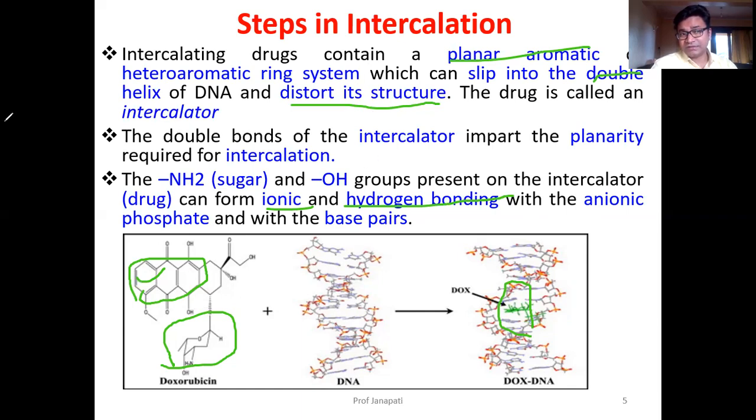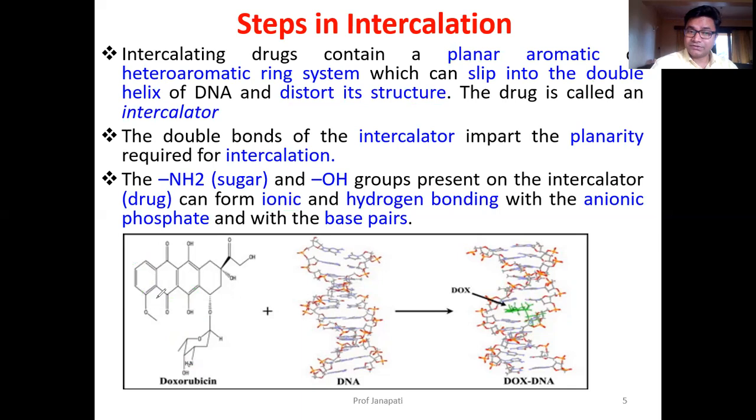There are many interactions between the drug and DNA. Now this is the planar structure, the aromatic rings. These three aromatic rings interact by hydrophobic interaction.